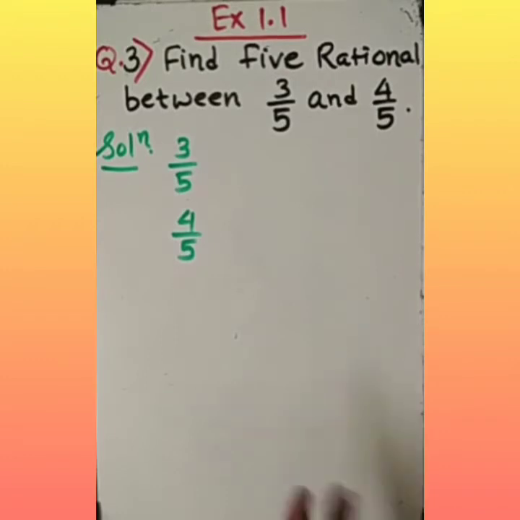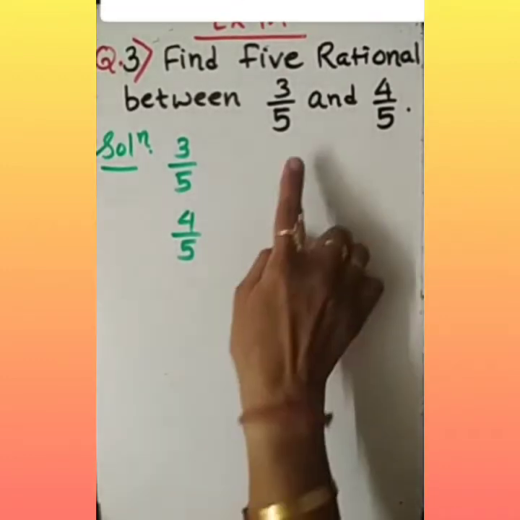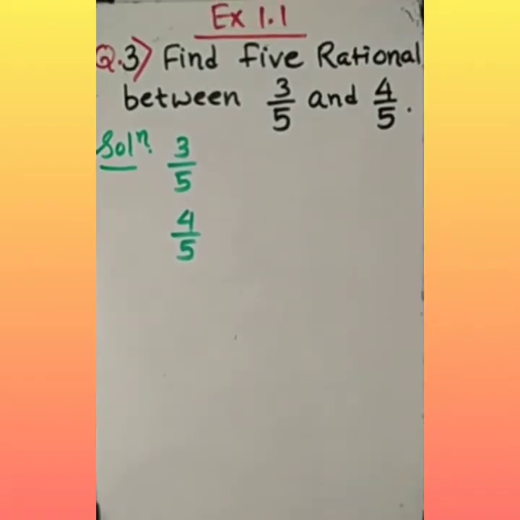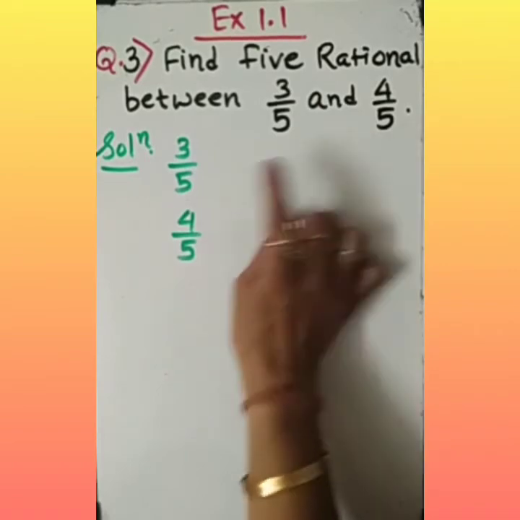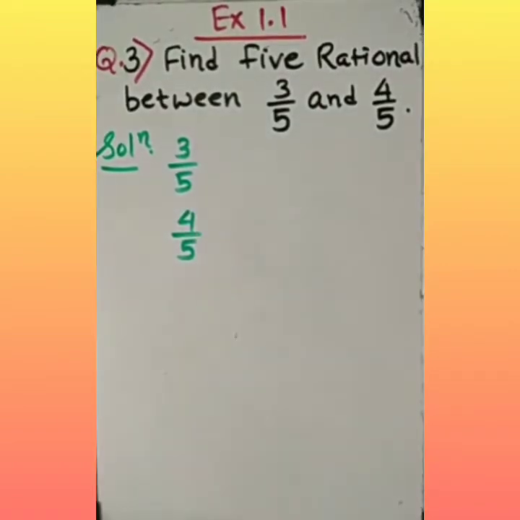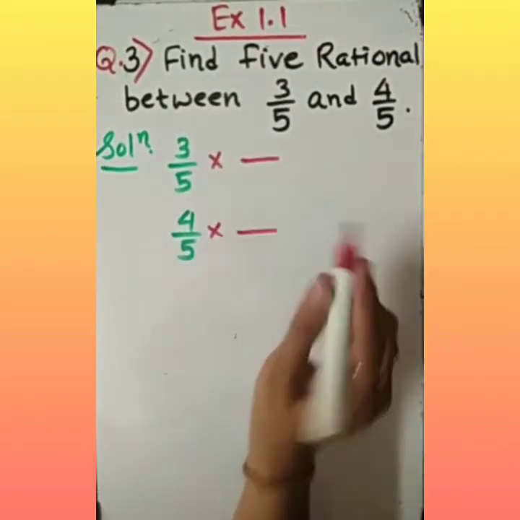For that, very simple. The very first step, you need to check whether they are like fractions. Yes, they are. Then second part, try to multiply and divide with the easiest number.